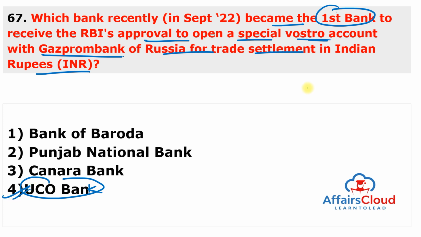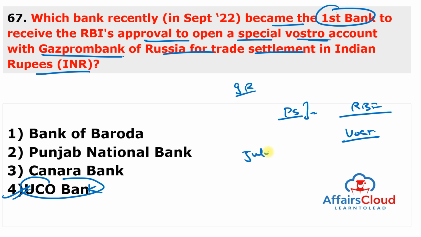Answer of this question is 4. So UCO Bank, which is a public sector lender, has become the first bank to receive the approval from the Reserve Bank of India to open a special Vostro account with the Russian bank Gazprom Bank, which is a joint stock company also, for the settlement of the transactions in the Indian rupee.